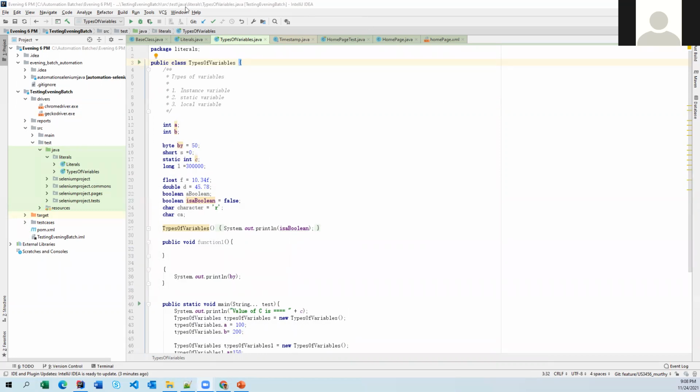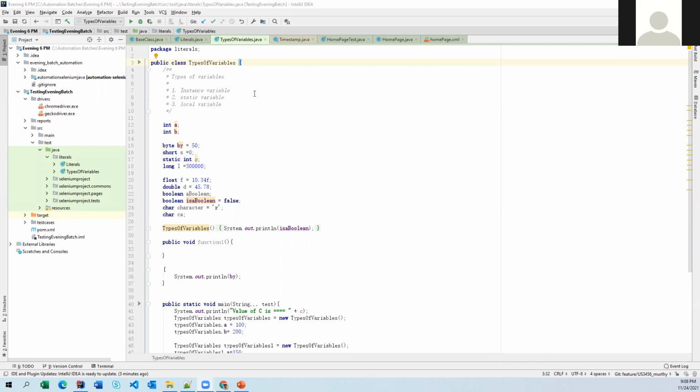If you declare a variable and mention static, it automatically becomes a static variable. When you declare an instance variable, you should not mention static. That is the first rule.